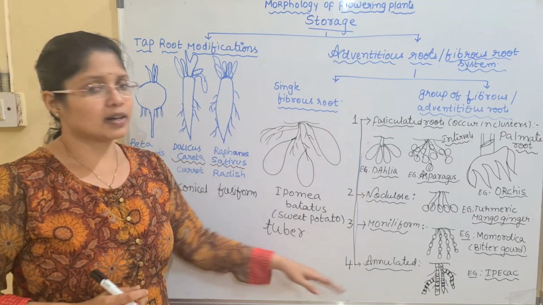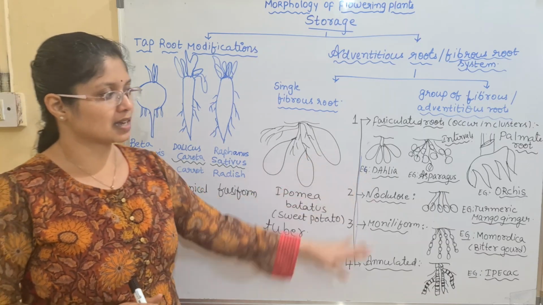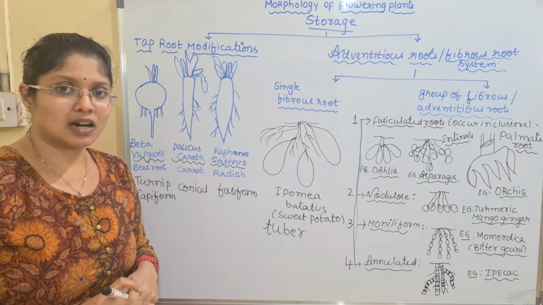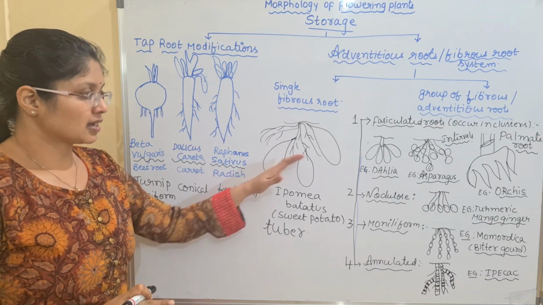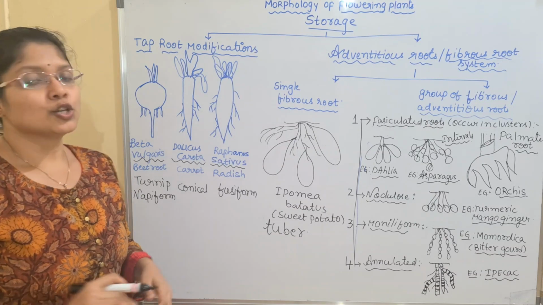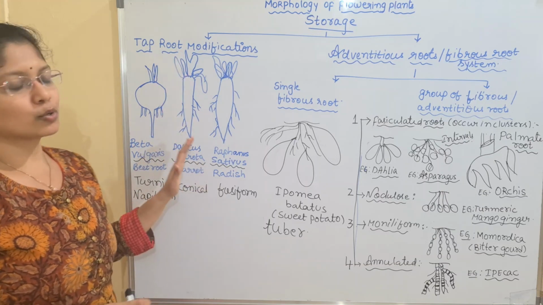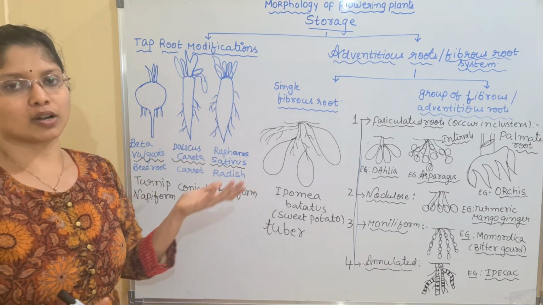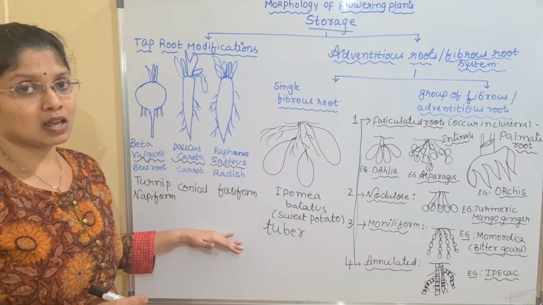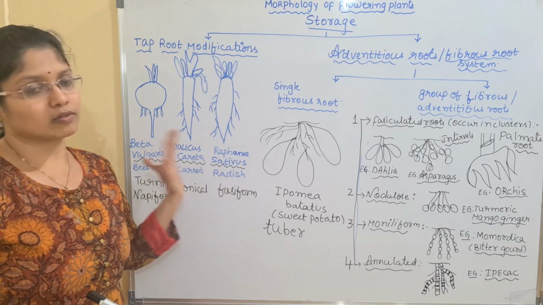These are the most important examples for your NEET and other PMTs, so you have to remember all the examples. In NEET, mainly the examples mentioned in your NCERT are important, but sometimes a few questions come from outside NCERT. So these are the two types of storage roots that we have learned today: taproot modification and fibrous root modification. In taproot modification, we have napiform, fusiform and conical. Beetroot and turnip are napiform, carrot is conical, and radish is fusiform.